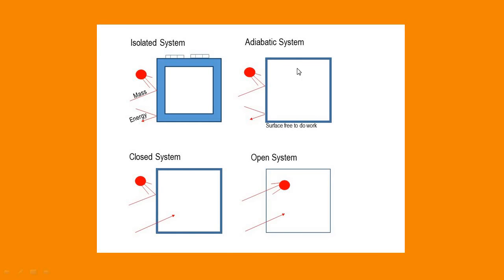That means, if this system is expanding, no mass is actually entering into the system or leaving the system, but you may consider it as a balloon. When it is heated, that balloon will expand, and when it is expanding, we can see that the system is performing work on the surroundings. Such type of interaction is possible in an adiabatic system, but such interaction is not permitted in an isolated system.